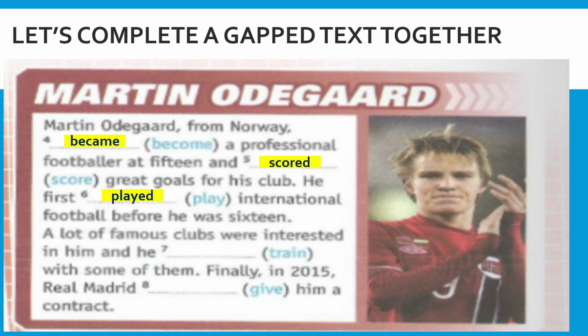A lot of famous clubs were interested in him and he trained with some of them. Past simple for train is trained. You just put ed at the back. This is another example of regular verb. Finally, in 2015, Real Madrid gave him a contract. The past simple for give is gave. Totally different spelling compared to the original one, so this is an irregular verb.